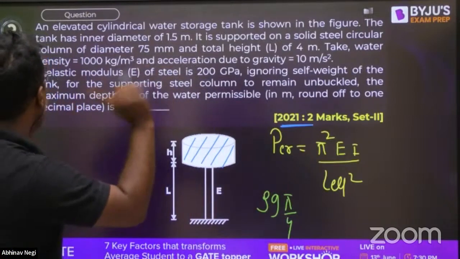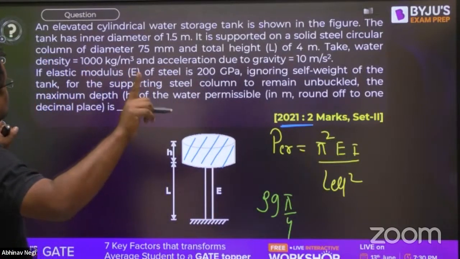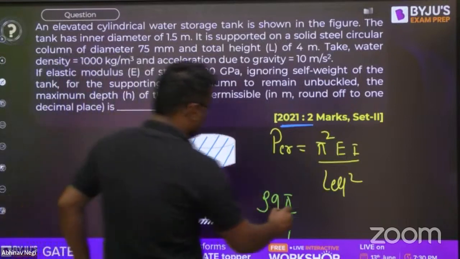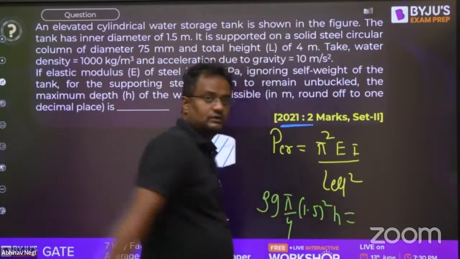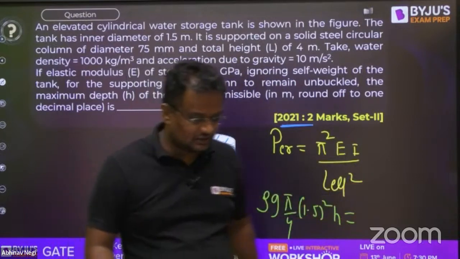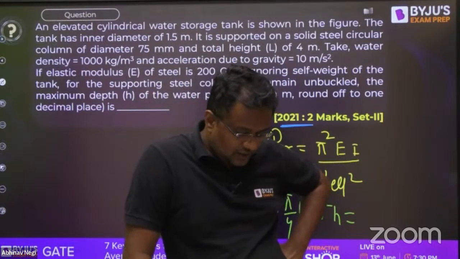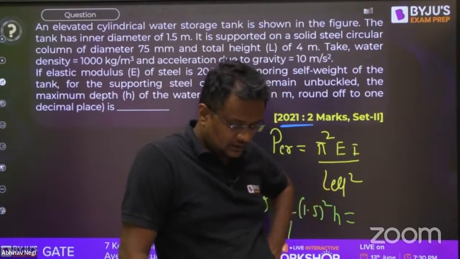What is the inner diameter? It is supported, with inner diameter of 1.5, into H. Okay, you can convert to the proper units.